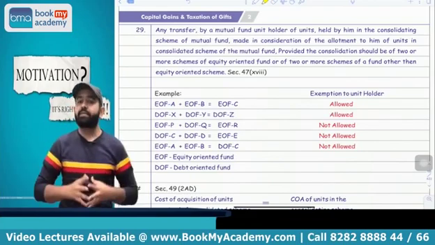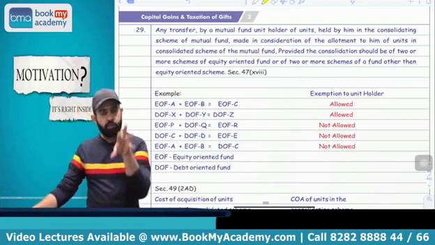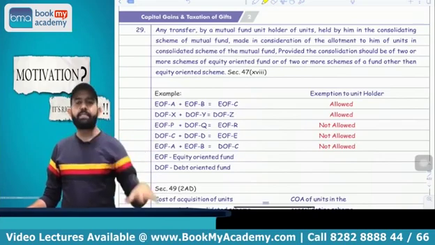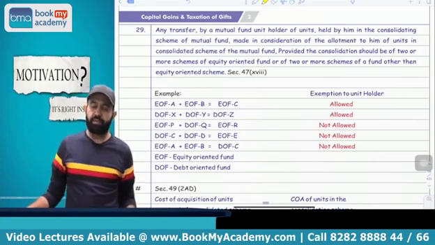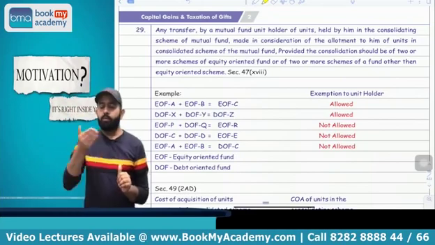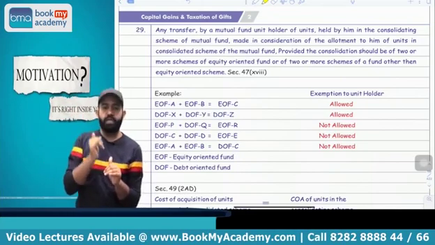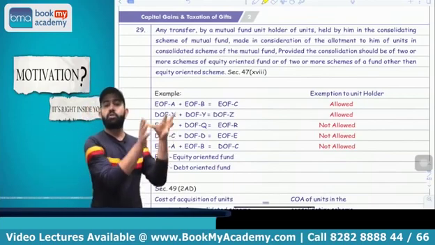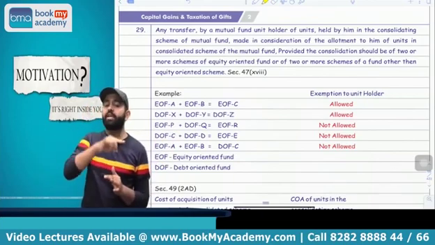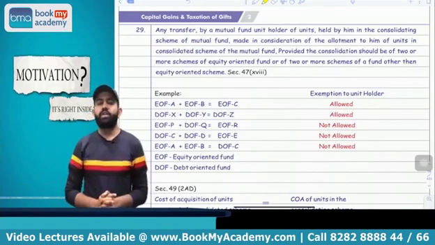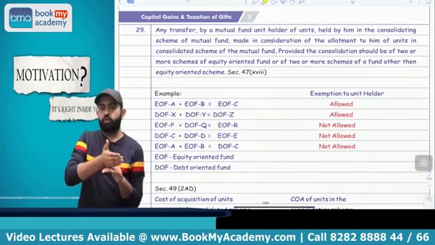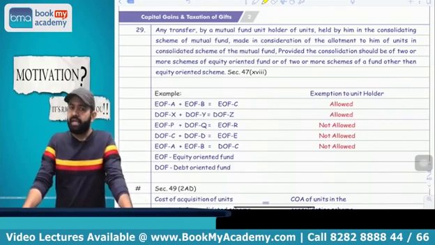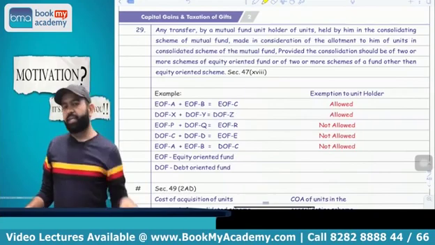So will it be treated as a transfer or not? The lawmaker is saying that if you get new units due to the merger of a scheme, it is not treated as a transfer, and capital gain is not applicable. But what will be the cost of acquisition? Suppose I received unit B in exchange for unit A, then whatever the cost of acquisition of my unit A, that will be treated as my cost of acquisition of unit B. The period of holding will be from the date on which unit A was acquired, and indexation is also from the date on which unit A was acquired. You got my point or not?